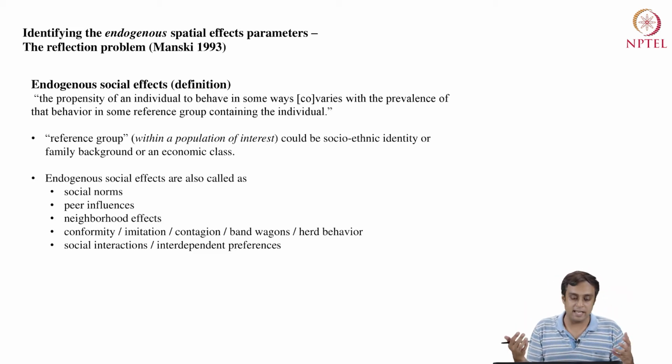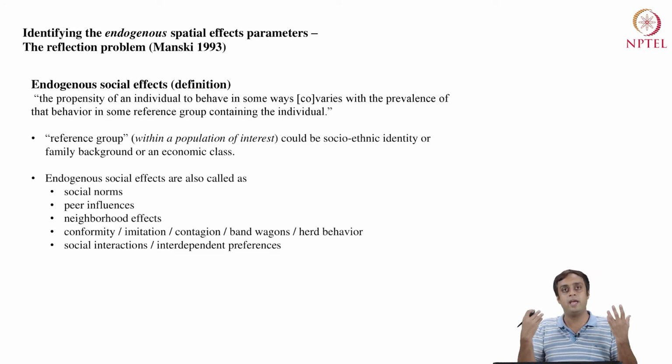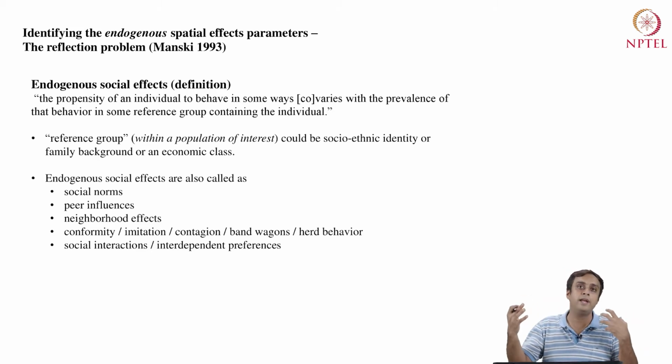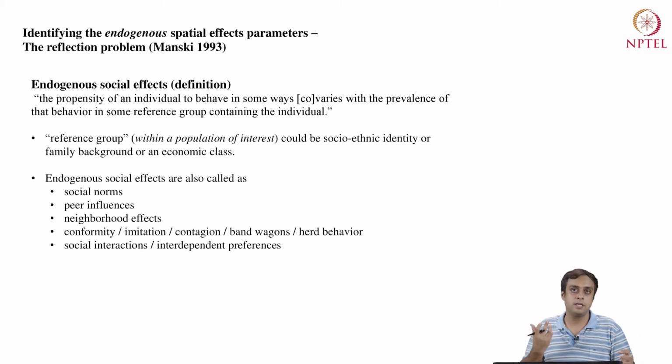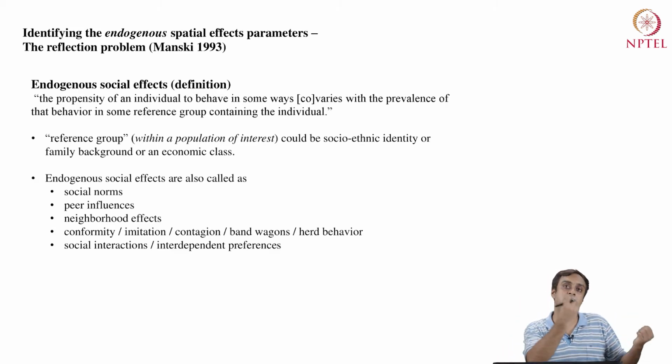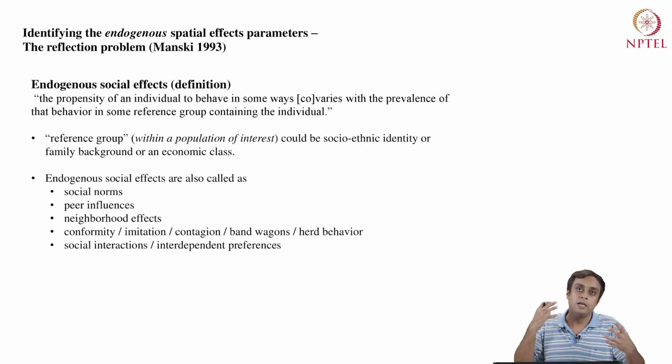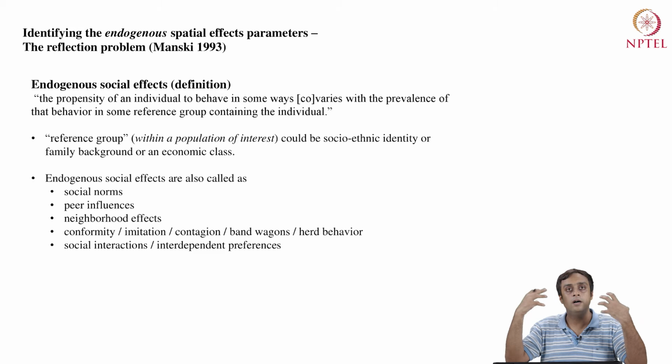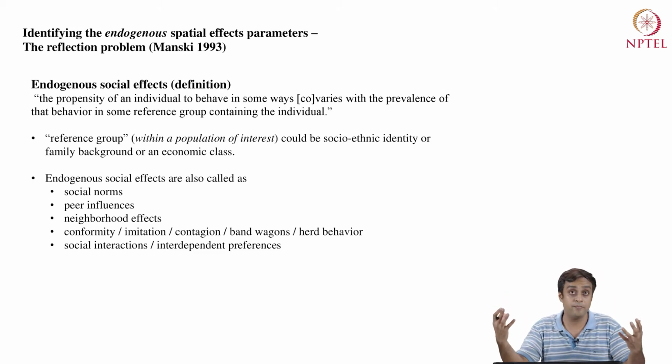What it really is saying is that the way an individual behaves or the decisions that an individual takes, if it co-varies or correlates with the behavior or the decisions of a group in the population that we are working with, right? So an individual's behavior is somehow mirroring the behavior of a group.